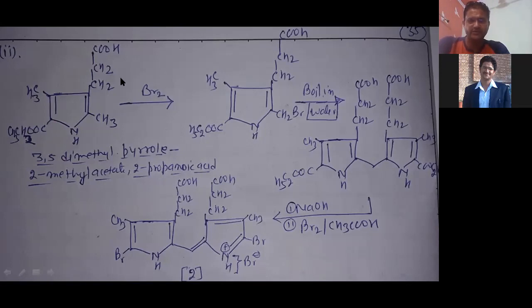If they react with Br2, then this CH3 converts into CH2Br.